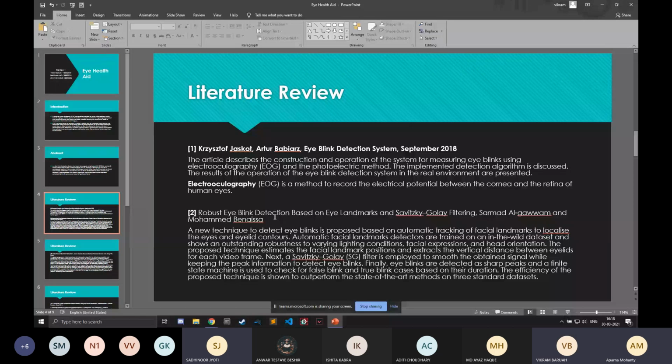And the second paper is robust eye blink detection based on eye landmarks. In this paper, an overview of important eye blink detection methods was introduced. An automatic technique for eye blink detection was introduced based on a facial tracker. This technique operates using video frames by finding the vertical distance between the eyelids, followed by signal filtering and reduction of false negative eye blinks. Eye blink duration, frequency, and amplitude were also obtained for analysis of eye movement. This method achieved high precision. However, false negative blinks were detected due to unrecoverable noise in the obtained signal.